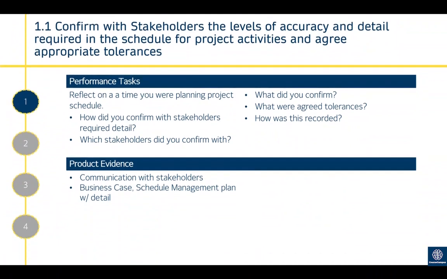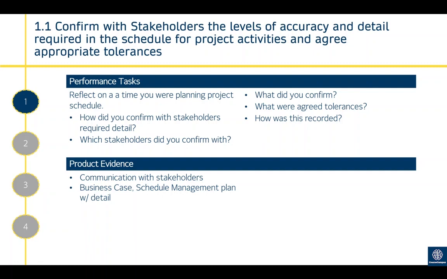So let's look at the first outcome in the first criteria, 1.1. It's confirm with stakeholders the levels of accuracy and detail required in the schedule for project activities and agree appropriate tolerances. So this is the first step in putting together a schedule management plan. And that is where you are engaging with stakeholders to identify how much accuracy and detail is required within the schedule management plan.